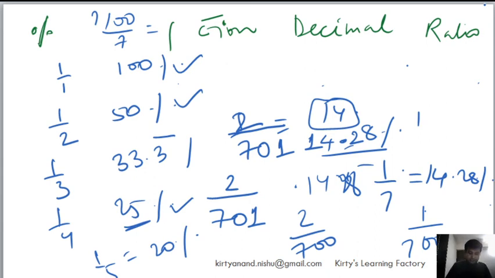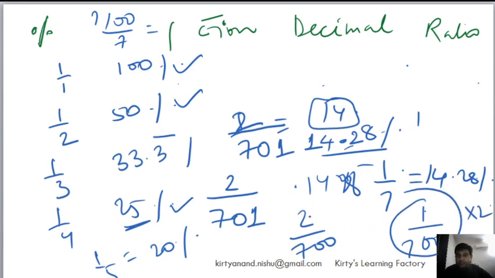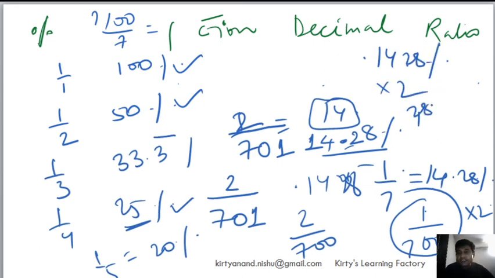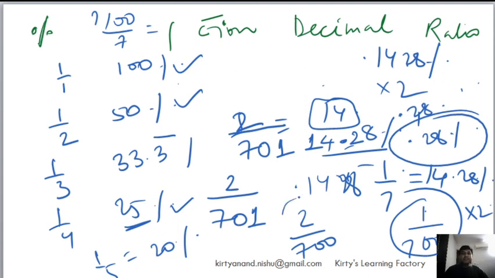Let me just quickly check it, so that in overconfidence, I hope that I do not make an error for you guys. Yeah, it is absolutely correct. The only mistake which I made is that I forgot that 2 by 700 here is 2 times of 1 by 700. So it is 0.1428%, right? And then I have to multiply it by 2. So it basically is 0.2856%. So do not make that error. It's a vital error which I made.